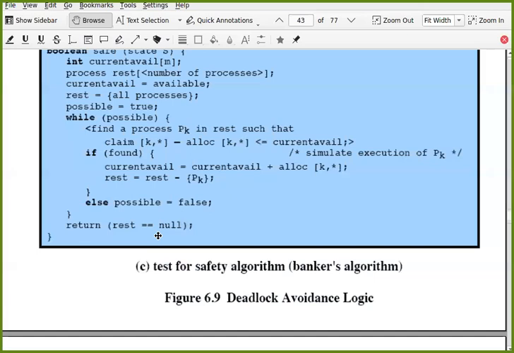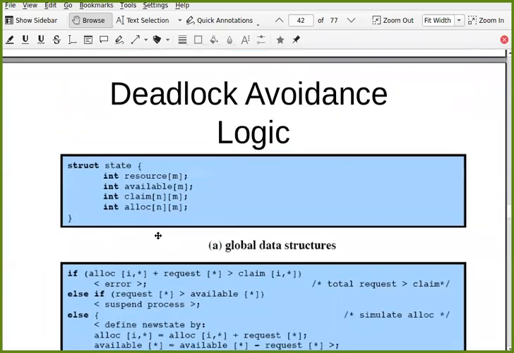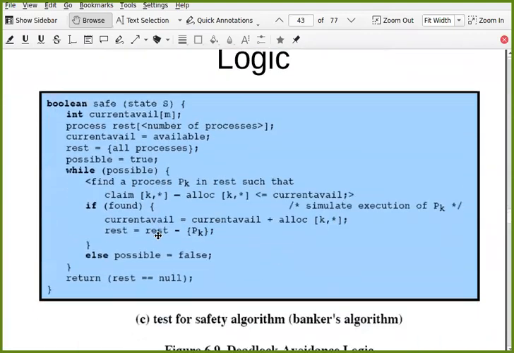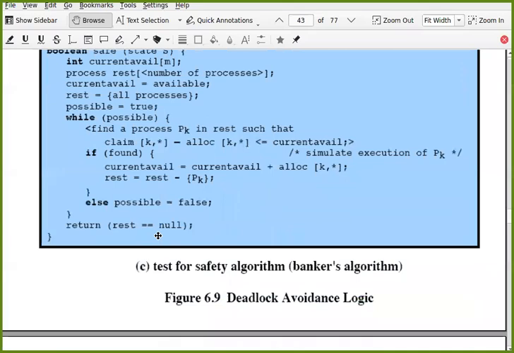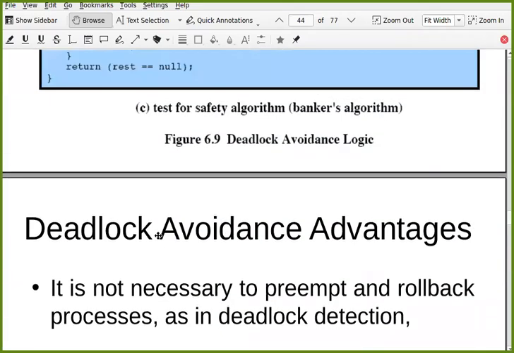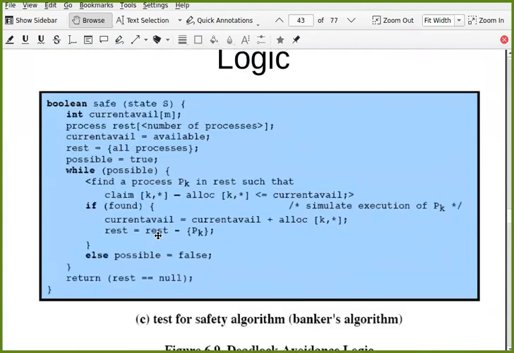It is an unsafe state. I hope you are getting this logic, this algorithm. It is a very simple idea. Now it is in the form of syntax. That's it. Otherwise, the idea is very simple. Are you getting it? Let me know, yes or no?